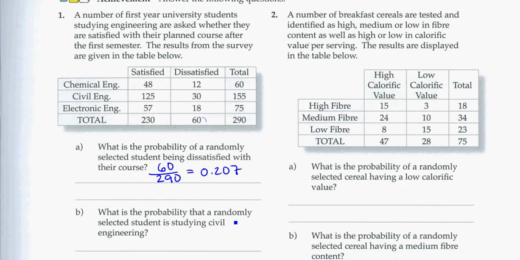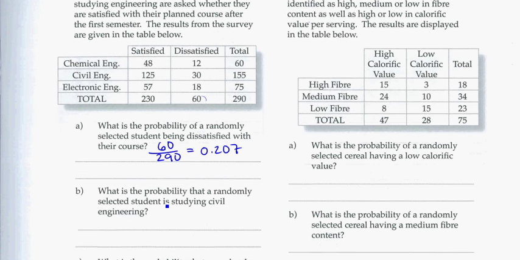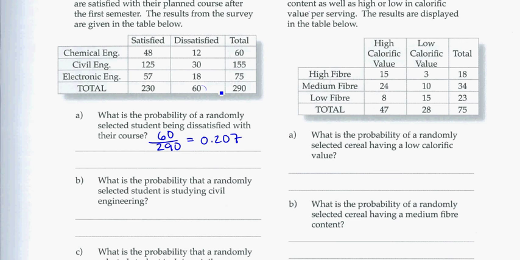What is the probability of a randomly selected student studying civil engineering? So here I'm still looking at the total group, all the total students, so 290 is going to be the bottom. And I'm looking for students that study civil engineering. And the total that study civil engineering is 155. So I have 155 for civil engineering, and that's going to be 0.534.